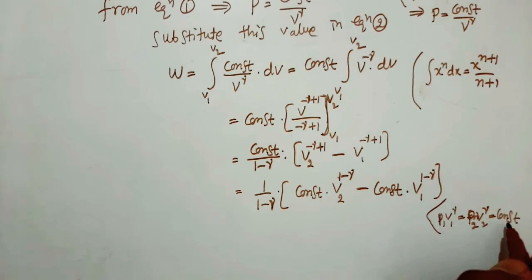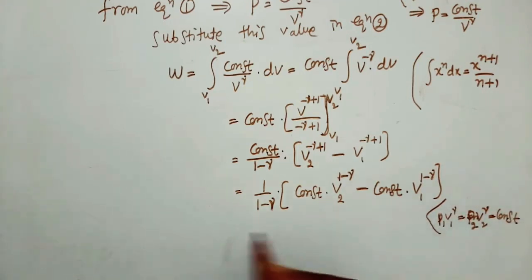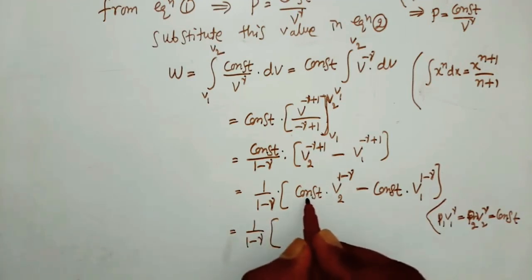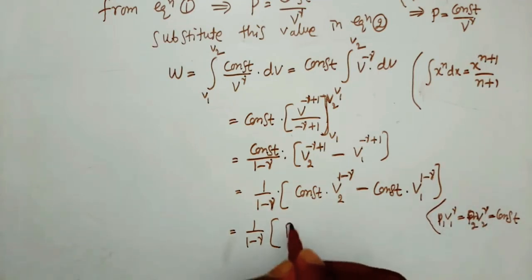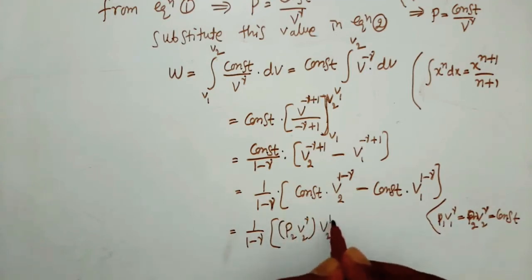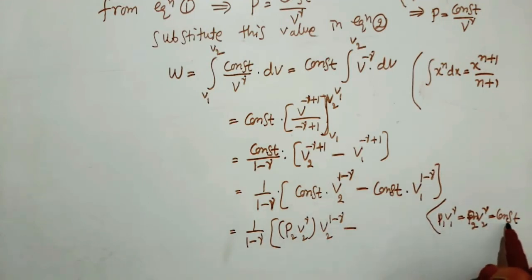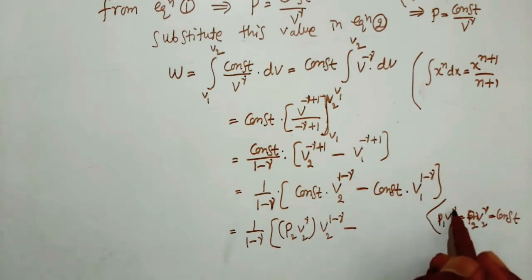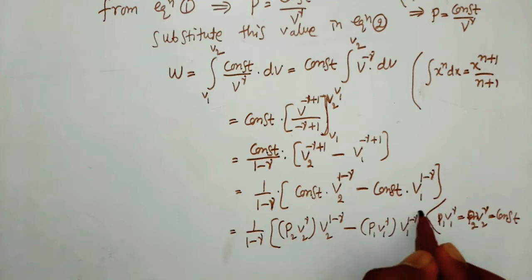So here we can write constant is equal to P2 V2 to the power of gamma for the first term, that is P2 V2 to the power of gamma into V2 to the power of 1 minus gamma, minus, here constant is equal to P1 V1 to the power of gamma, that is P1 V1 to the power of gamma into V1 to the power of 1 minus gamma.